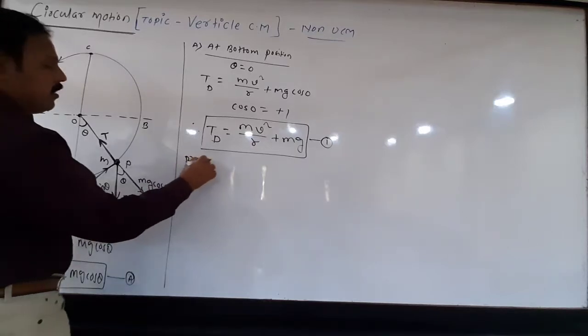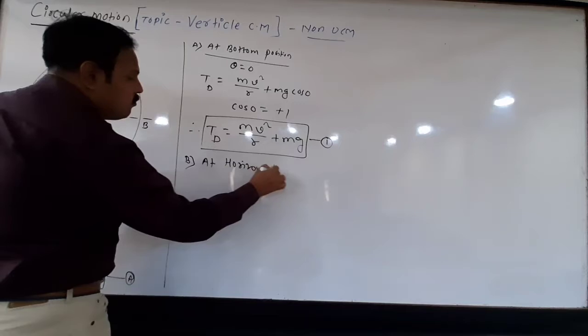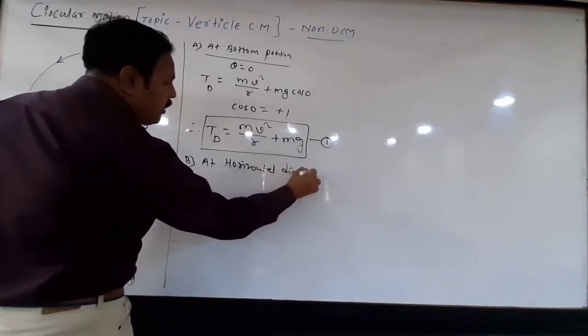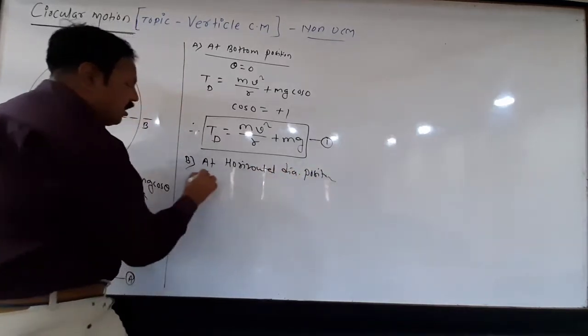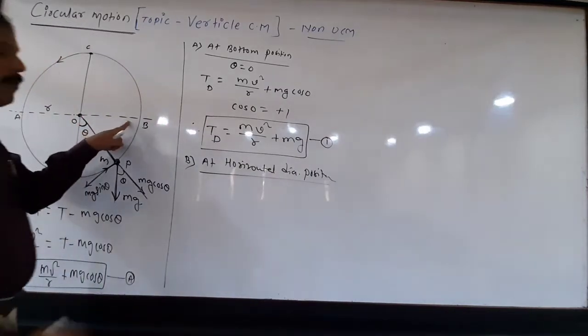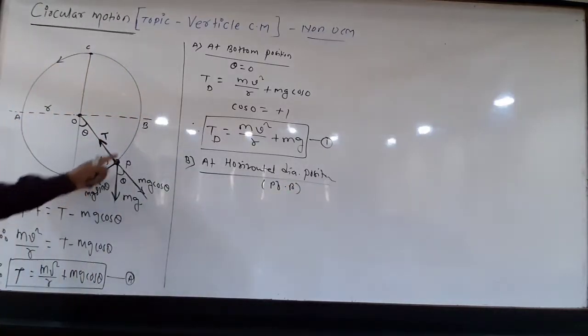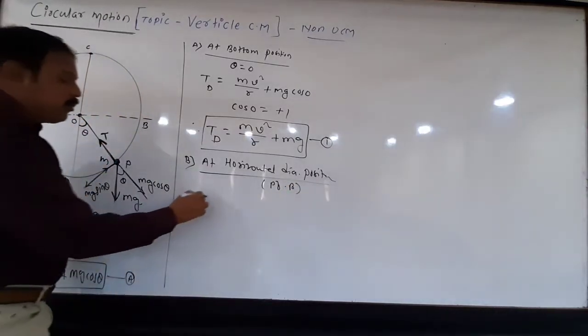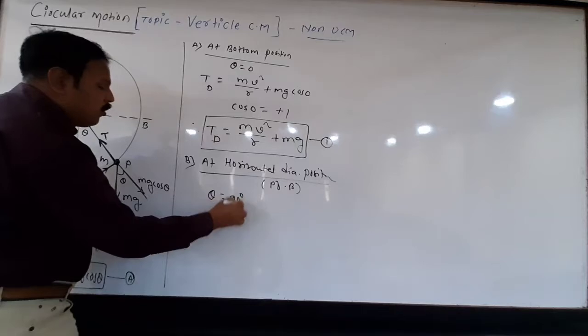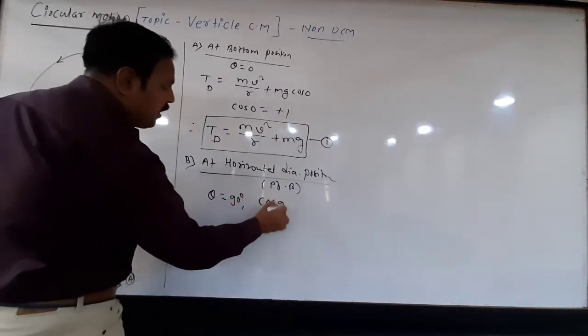Number two, at horizontal diameter position. Horizontal diameter position means either A or B. We can say at point B. See, body reached to this point. What is theta? Theta is equal to 90 degree. So theta 90 means what is cos 90?